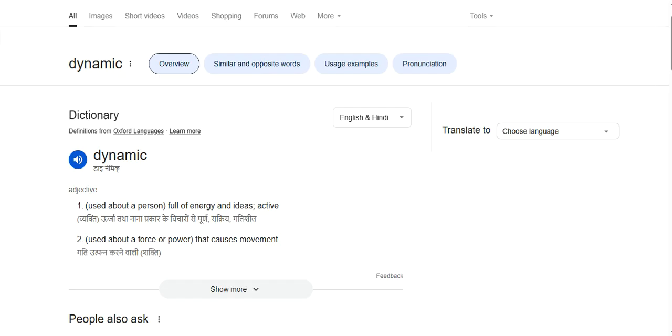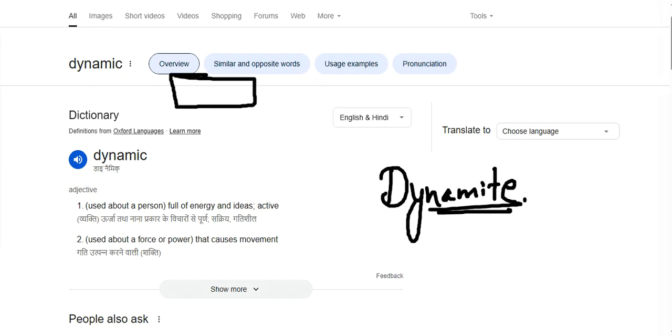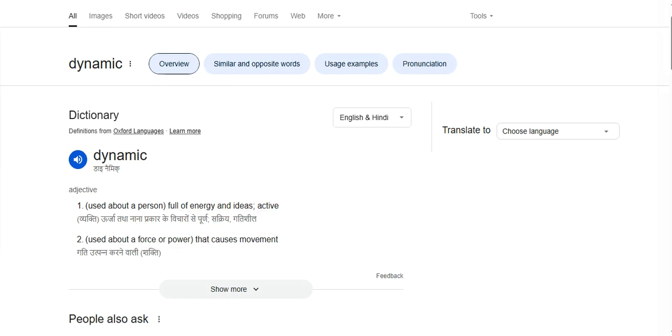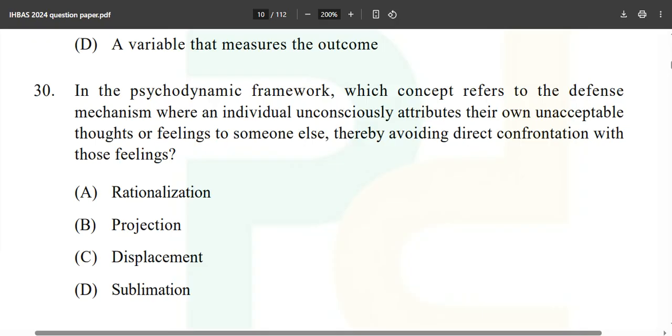For that, you can see it is about a person full of energy and ideas, and it is used about a force or power that causes movement. So heavy movement, a forceful movement, we can say. And now it becomes so easy to understand what a psychodynamic approach or a psychodynamic framework is: a movement that is moving rapidly, it changes, and things like that.